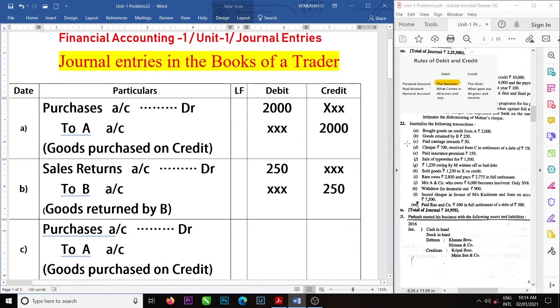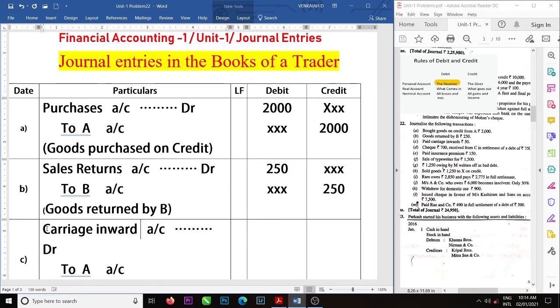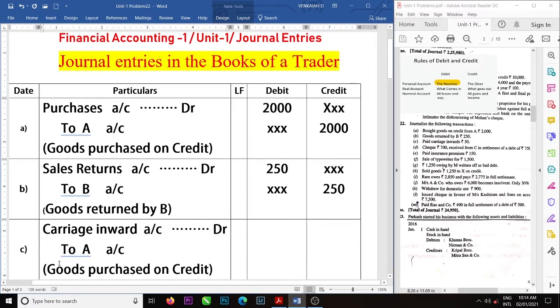Next, paid carriage inwards. Carriage inwards is nothing but an expense. All expenses are debit. Carriage inward account debit to cash account.